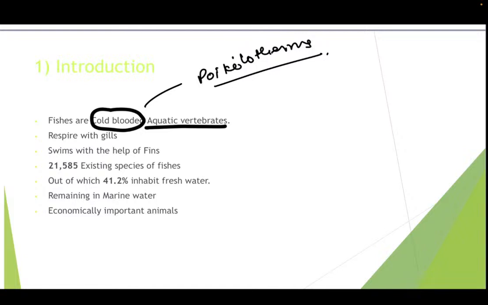What are the examples of cold-blooded animals? The cold-blooded animals are fishes and, apart from fishes, reptiles. Now what are the warm-blooded animals? Warm-blooded animals are the mammals and the birds. Warm-blooded animals are also known as homotherms and the cold-blooded animals are also known as the poikilotherms. So please take a note of it. Fishes are cold-blooded aquatic vertebrates.